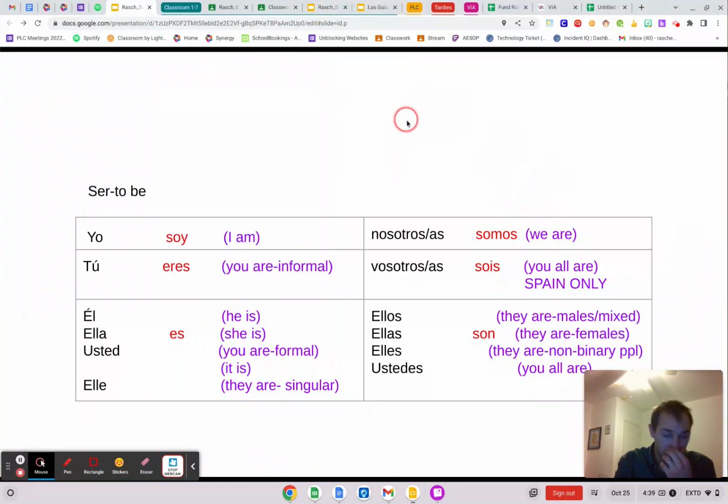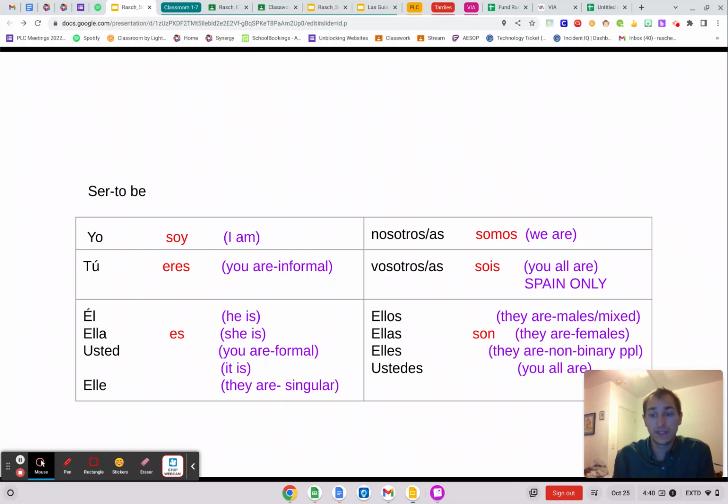Today we're going to be talking about subject adjective agreement, which means the subject, like yo, and the verb soy, I am, have to agree with my gender. So for me, I use the he, him pronouns, the él pronoun. So my adjective either needs to end with an O, for almost all of the adjectives, or it's going to be an adjective like intelectual or inteligente, adjectives that are already not gendered.